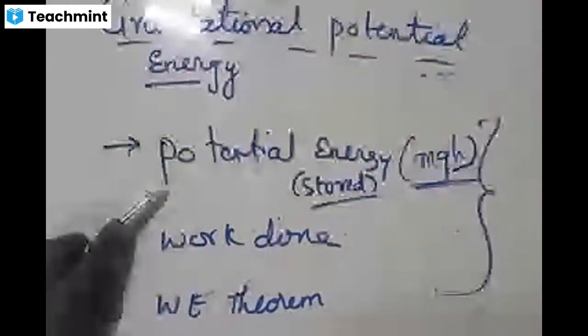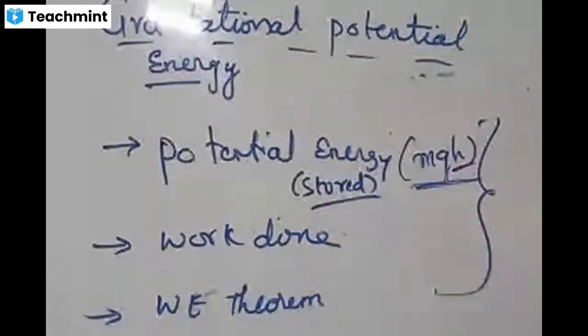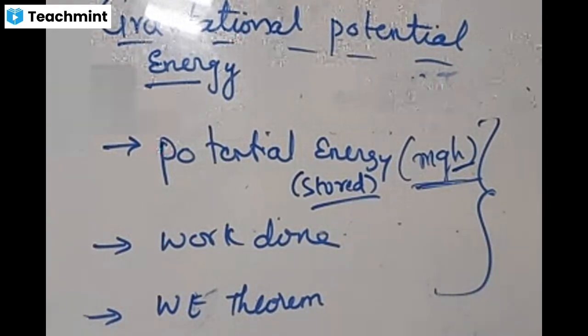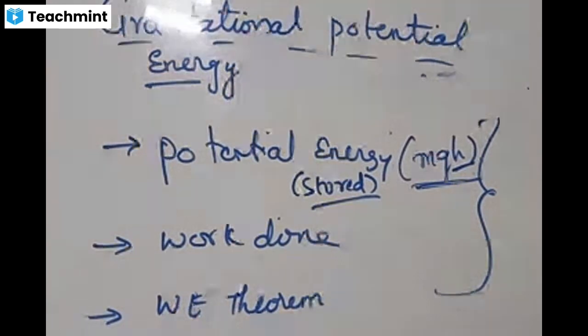That energy in a body is stored in the form of potential energy. Potential is a tendency, a capacity of doing work. If a body has stored some energy within it, then it is said to have potential energy. With the help of that potential energy, the body can do work, which is nothing but moving from one place to another place.